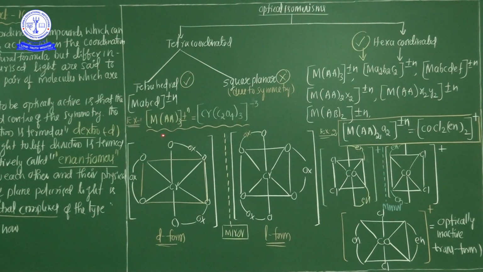AA coordinated with the central metal atom M. Next, such a complex does not possess any element of symmetry and is optically active. So here symmetry is not possible, that's why it is optically active. Moreover, these complexes can be resolved into optical isomers. That's why, my dear students, it does not show a symmetrical arrangement; that's why it shows optical activity. The best example of this category,